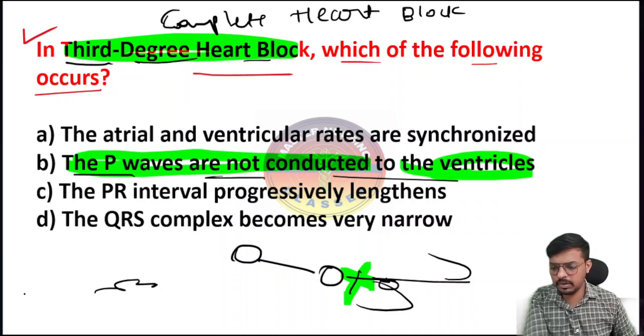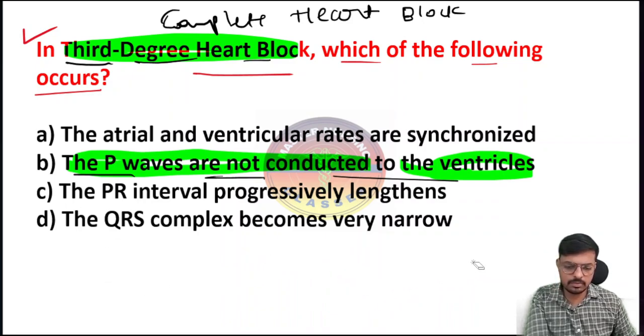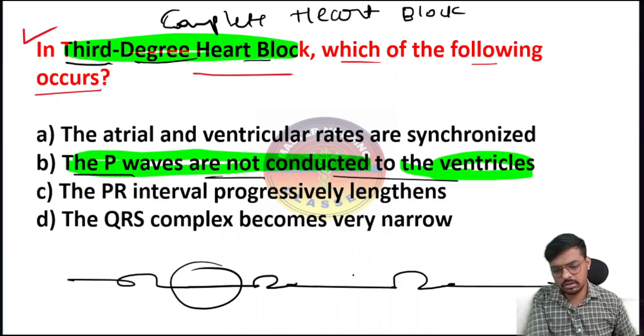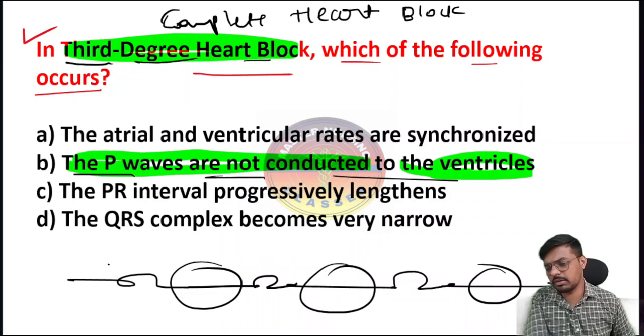So there are only P waves here, and this will be the ECG. How will the ECG look? Let me draw and tell you. This is a P wave, no QRS complex. Again a P wave, no QRS complex. Again a P wave, no QRS complex. Means complete absence of the QRS complex. So that is what we call third degree heart block or complete heart block.